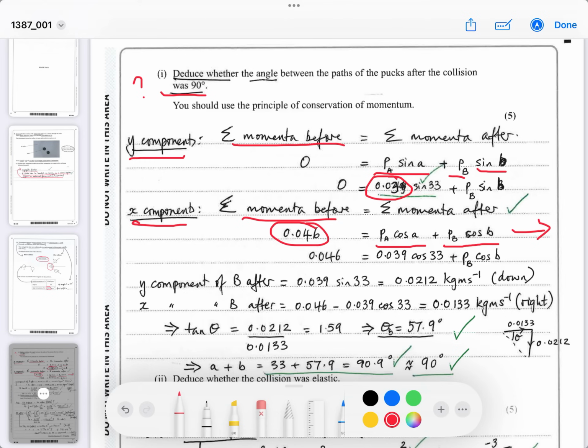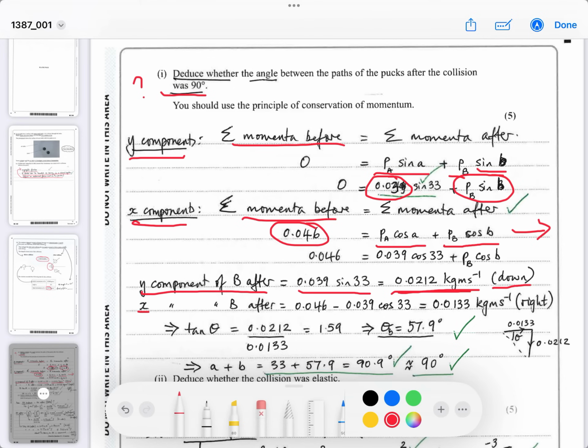The y component of B after must be this, which I've told you before. If you calculate that, we come to a value of 0.0212 kilograms meters per second, and that's downwards, or down the page, the negative y component, if you like.